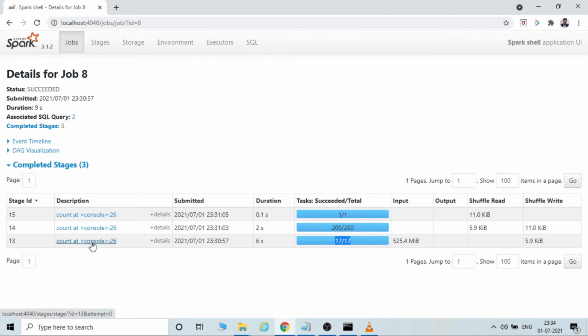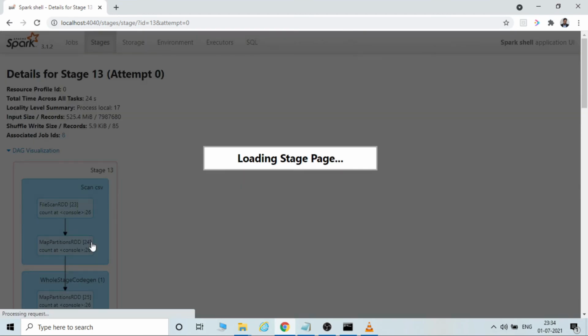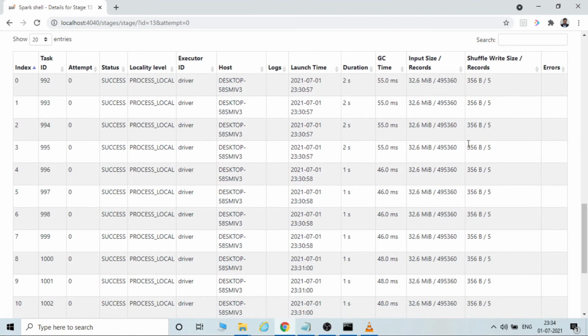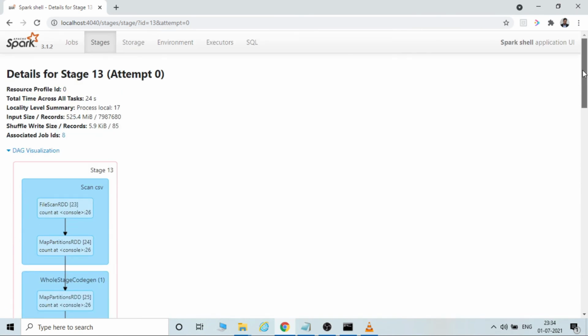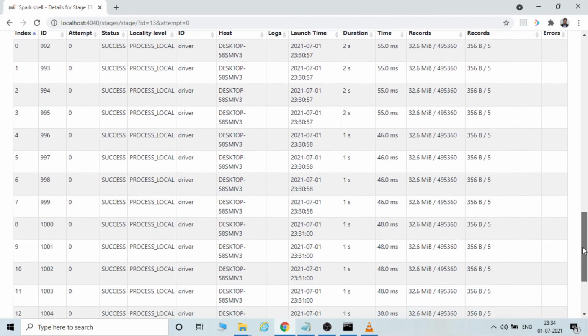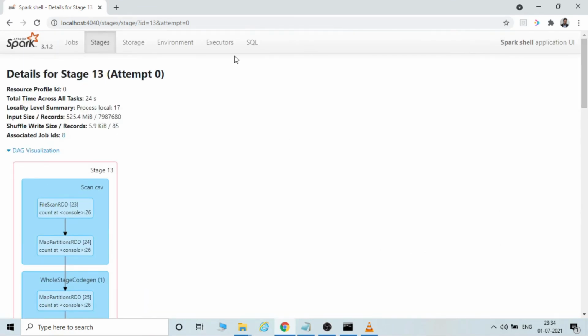And if you want to further drill down, you can click here and scroll down and see the size of each partition is around 32.6 megabytes, along with the task IDs here. So this Spark UI is a very informative tool. You can see a lot of details here regarding your partitions, the actions, and the transformations.